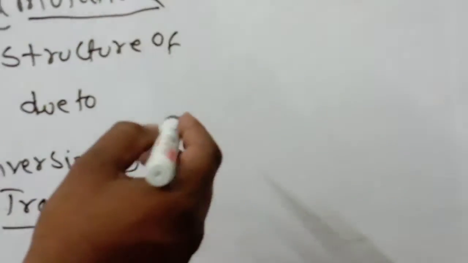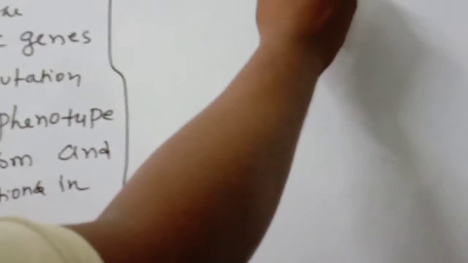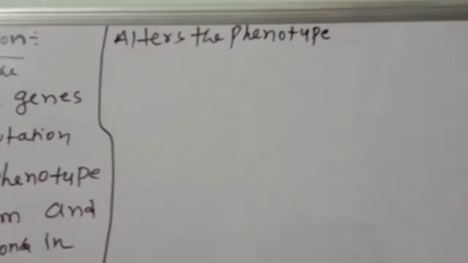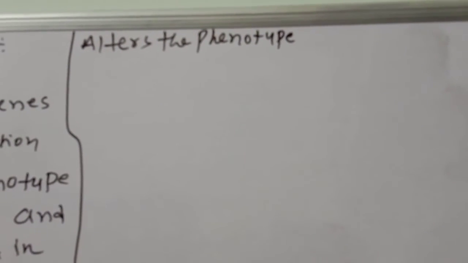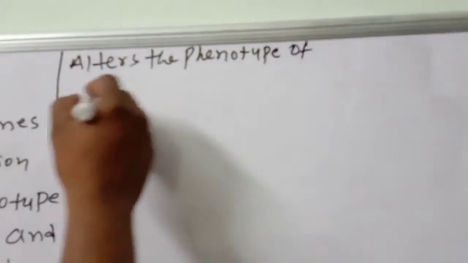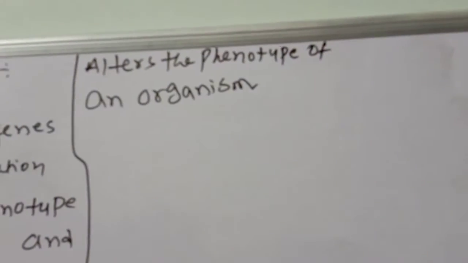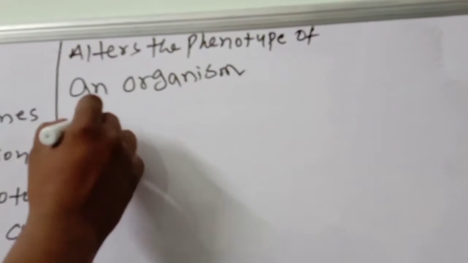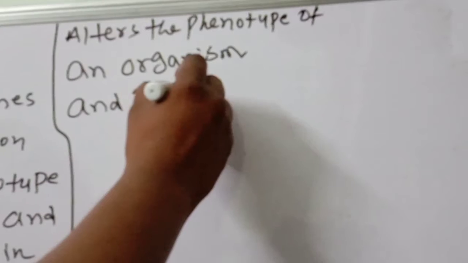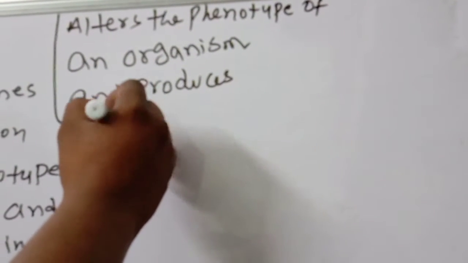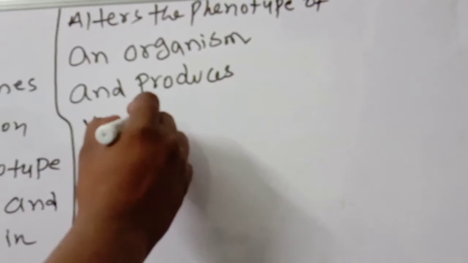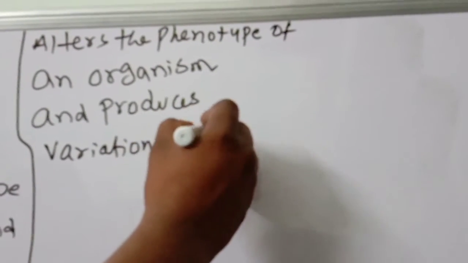These chromosomal mutations also alter the phenotype of an organism, and produce variation in their offsprings.